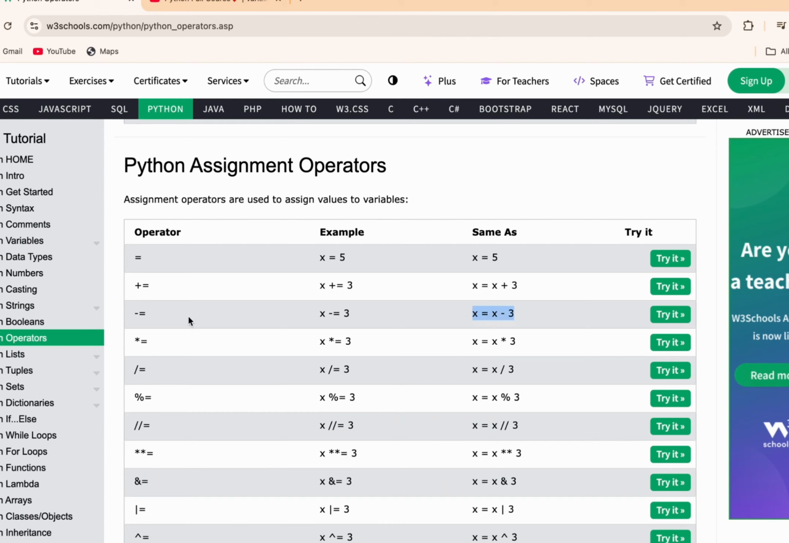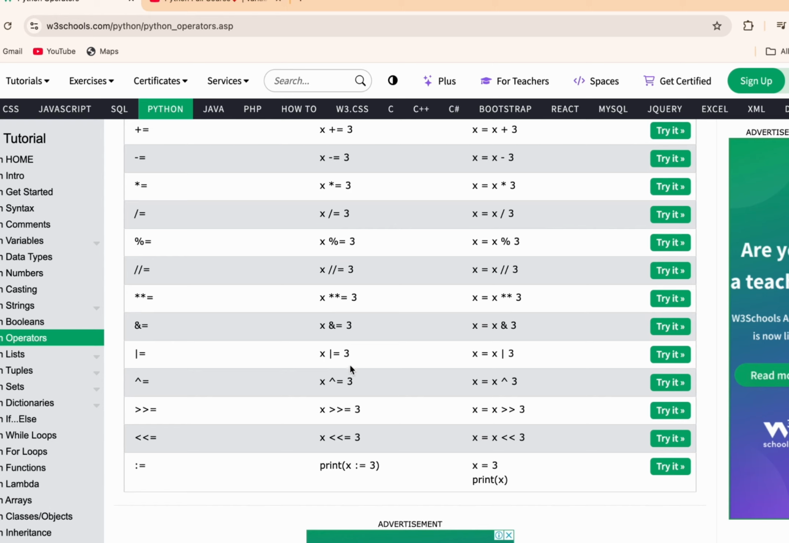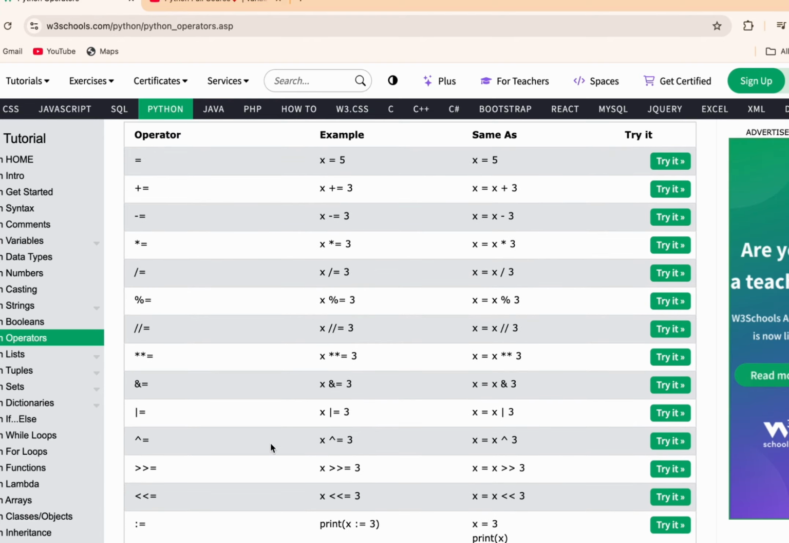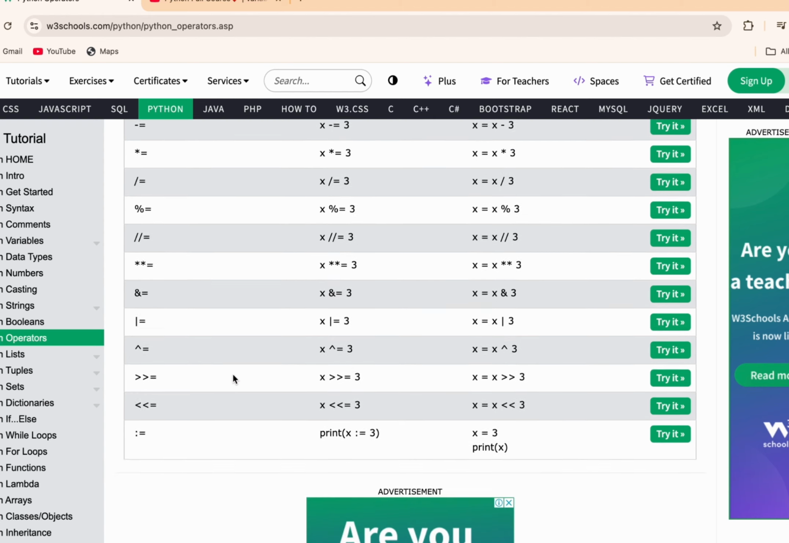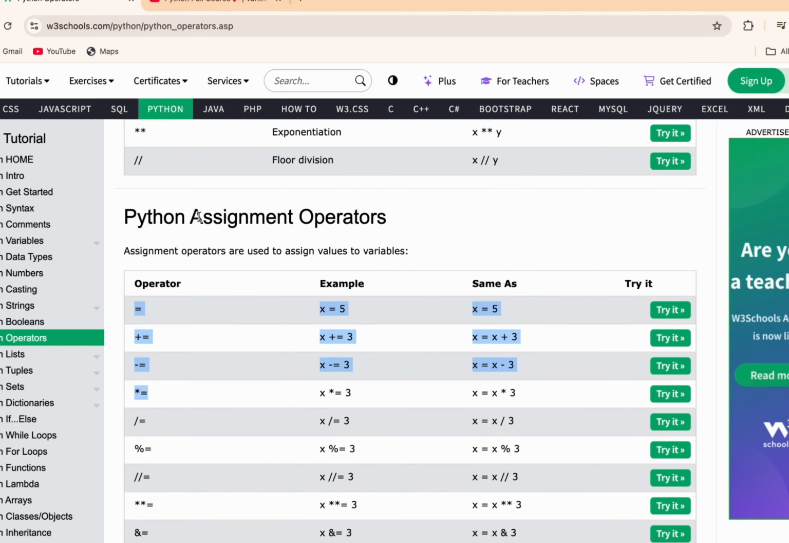So here you can see what this operator means and how it will look when you pass it with a variable. Now the same thing over here. These are some more operators, but for now I'm going to teach you the main operators that we are going to use in Python, rather than some less used operators. Maybe in future I'll teach them if we need any of these, but mainly these are the four assignment operators for now.